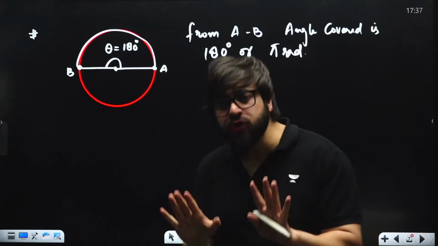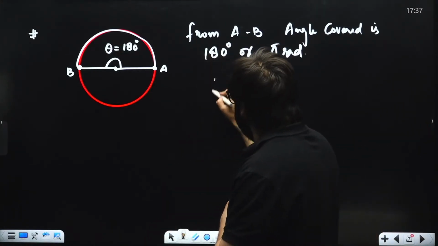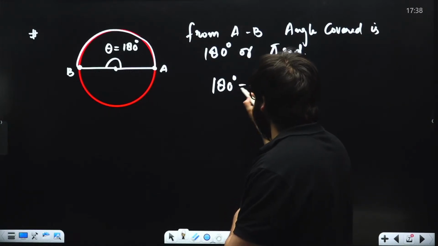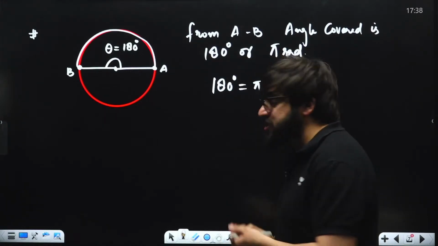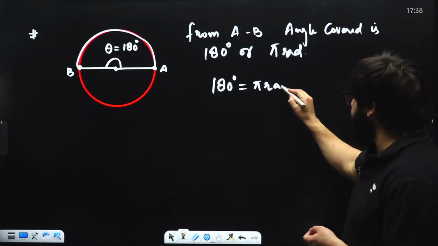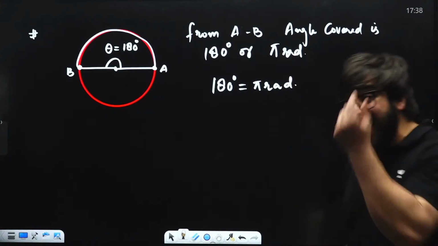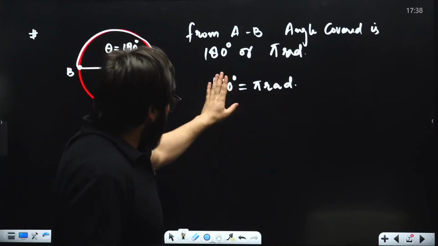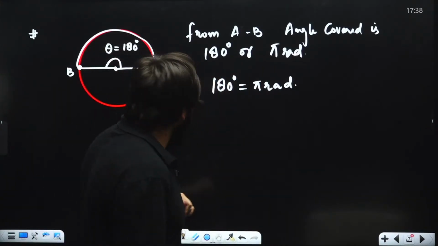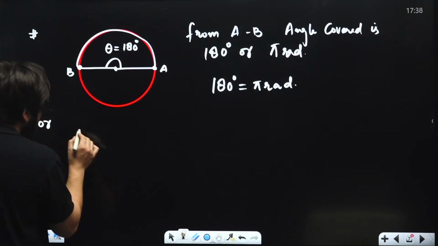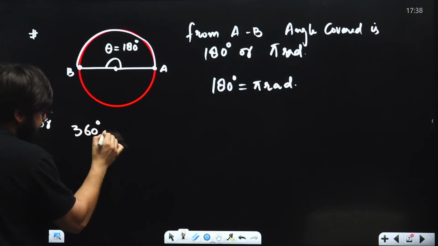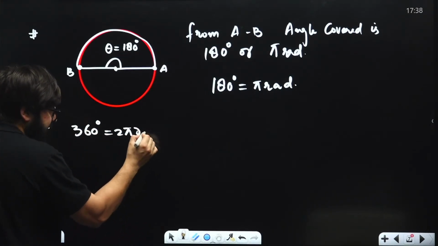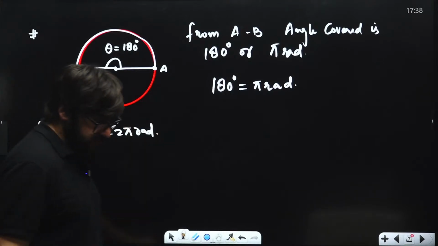I want you guys to directly remember it. When it comes to 180 degrees, how many radians is that? That is pi radians. Like 1 kg is equal to 1000 grams, similarly 180 degrees is equal to pi radians. Or you can also say 360 degrees is equal to 2 pi radians. It is one and the same thing.